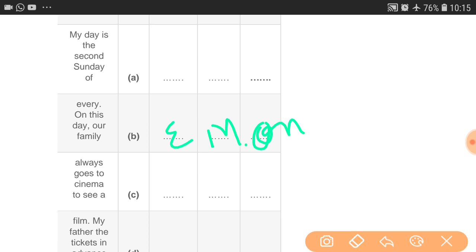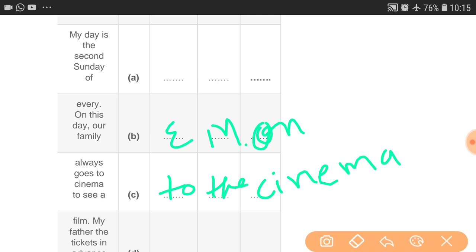Now the next is "always goes to cinema to see". This is a very simple use of article. Goes to the cinema. The will be written in the word column and cinema will be in the after column. I hope you understood it. Here is also a use of article. Some important words like articles, verbs, prepositions, conjunctions can be omitted, and we have to identify them very carefully.